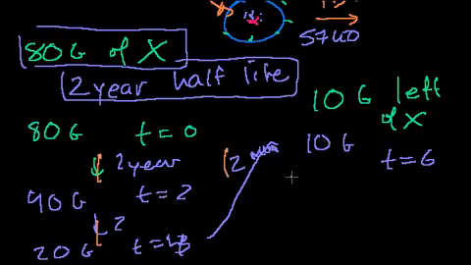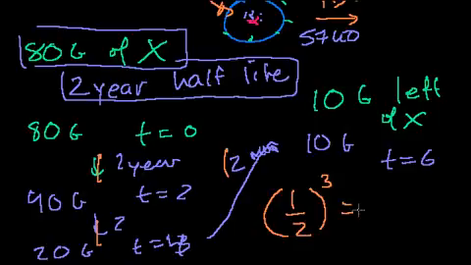And you could also think about it this way. 1/2 to the 3rd power, because every time you have half of your original sample, that's the number of half-lives. After 3 half-lives, you'll have 1/8 of your original sample. And that's what we have here. We have 1/8 of 80 grams. And this is just when you're doing it with a discrete, when you're right at the half-life point.